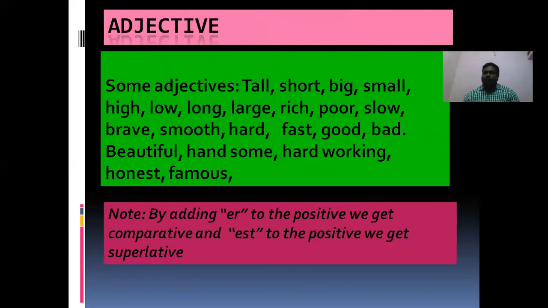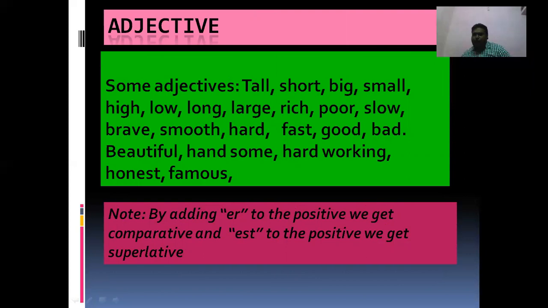Let us see some adjectives, because adjectives are very important, because we get adjectives in degrees of comparison also. Let us see some adjectives. Tall, short, big, small, high, low, long, large, rich, poor, slow, brave, smooth, hard, fast, good, bad, beautiful, handsome, hardworking, honest, famous, important. All these are general adjectives.